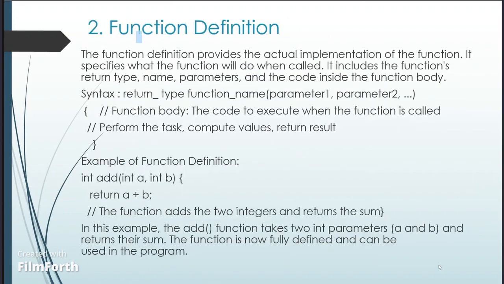And the second is the function definition. The function definition provides the actual implementation of the function. It specifies what the function will do when called. It includes the function return type, name, parameters, and the code inside the function body. Syntax is the same: return type, function name, parameter 1 and parameter 2. Here the function body is the code to execute when the function is called. It performs the task, computes values, and returns the result.